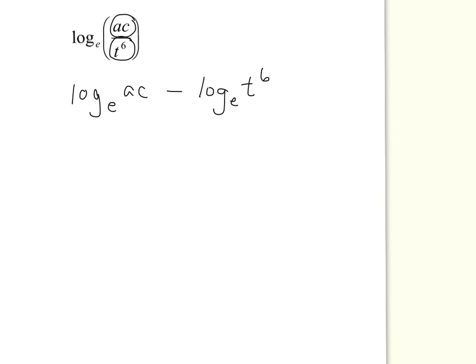Now we can do a couple more things. Here you notice we have AC. Well, AC is a product, so things that are products I can break apart as a sum of two logs. So this would be the log base e of A plus the log base e of c. So I've broken that down. Minus, now we have log base e of t to the 6.